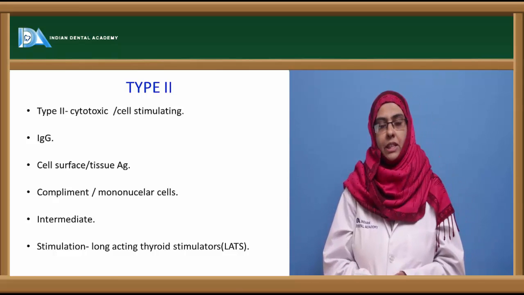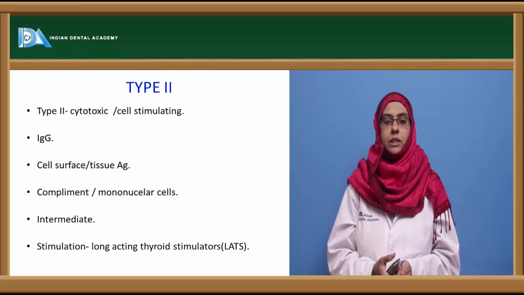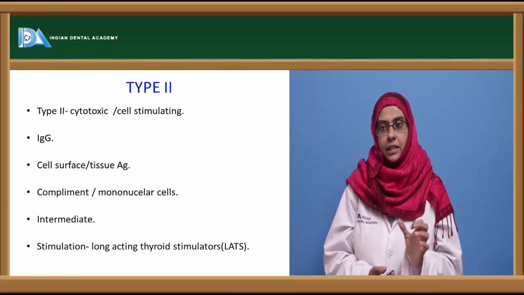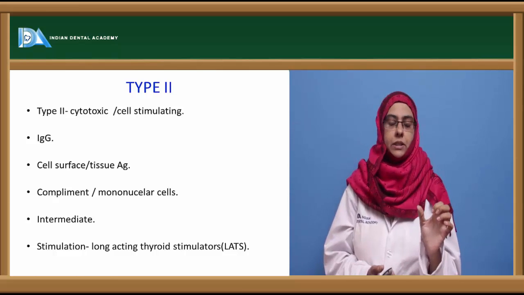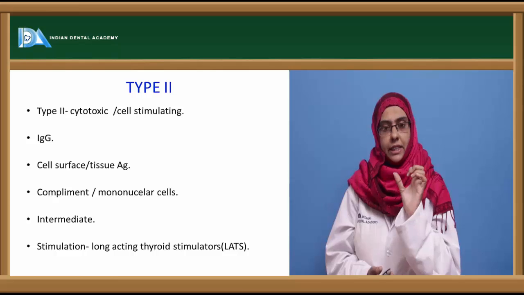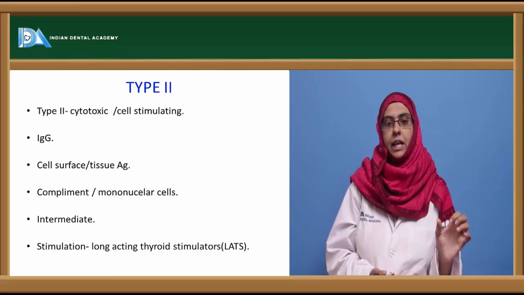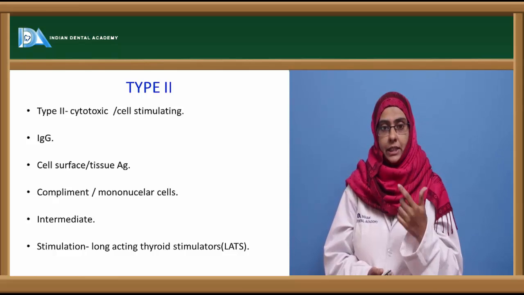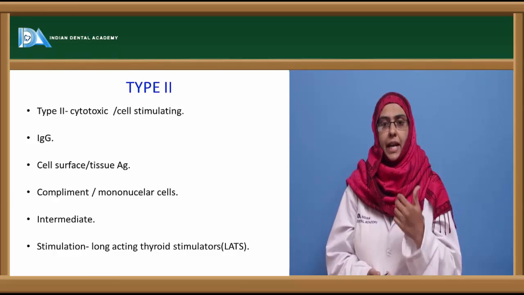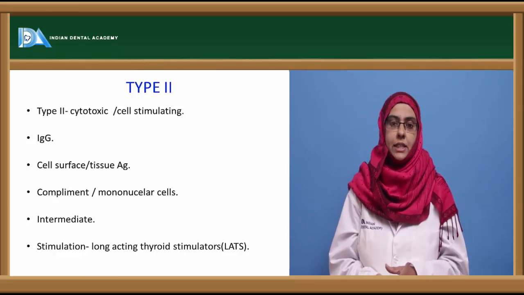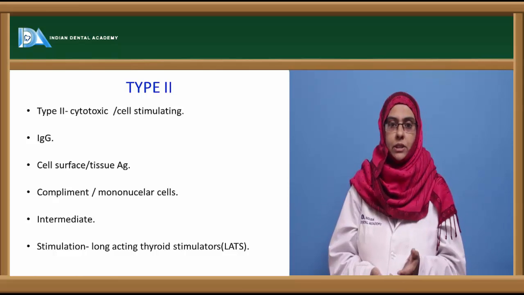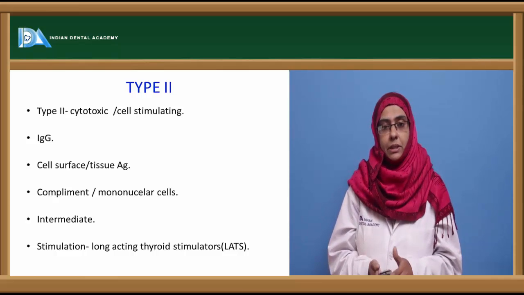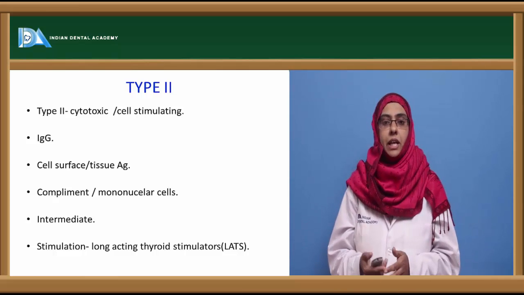Type 2 hypersensitivity reaction is mediated by IgG antibodies and very rarely by IgM antibodies. Now these IgG antibodies have Fc receptors on the cell surface or the tissue antigens. When these antibodies bind to the cell surface antigen or the tissue antigen, they cause lysis of these cells by activating the complement system or the mononuclear cells, that is, they enhance phagocytosis by eliminating the self cells. So here type 2 hypersensitivity can be said to be the intermediate between hypersensitivity and autoimmunity.